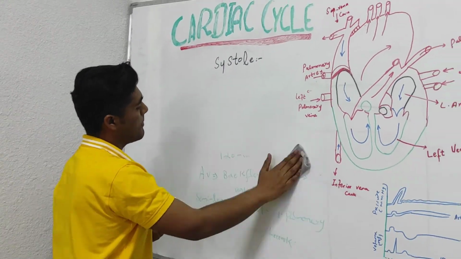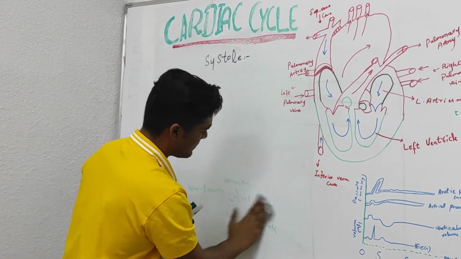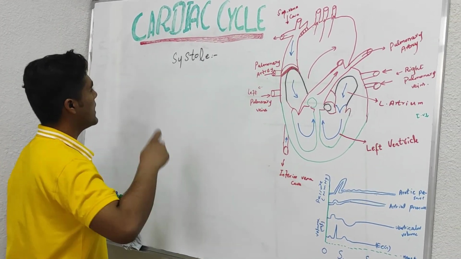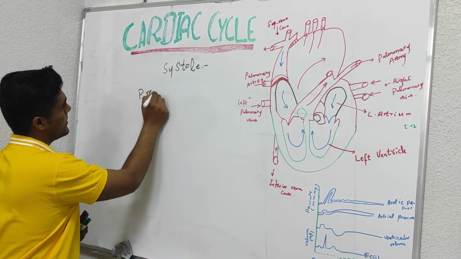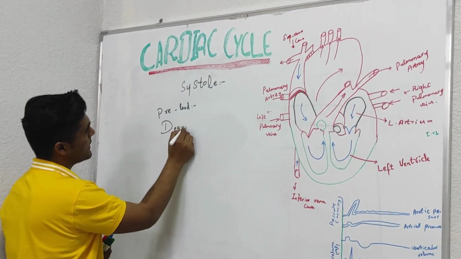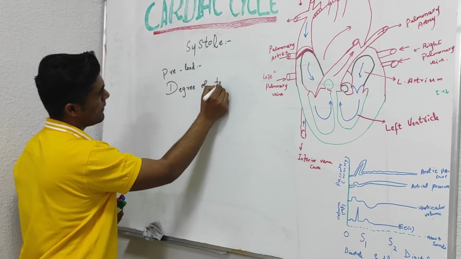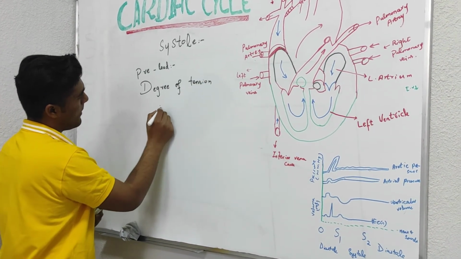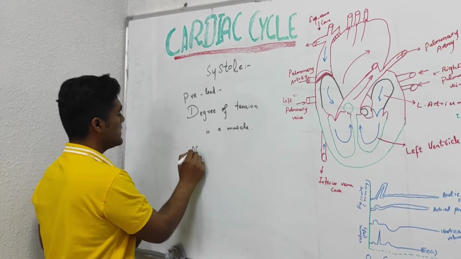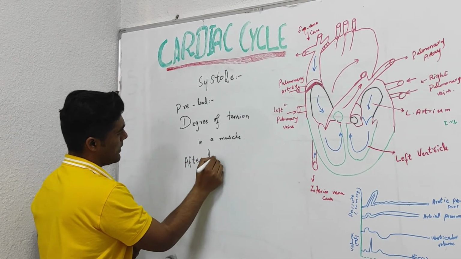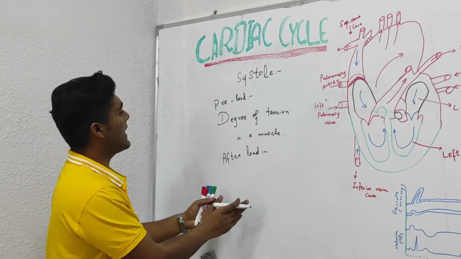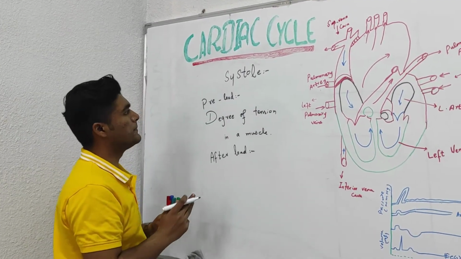Now, discussing preload and afterload. Preload is basically the degree of tension in a muscle. Afterload is basically the force that the muscle acts against, opposing the preload.